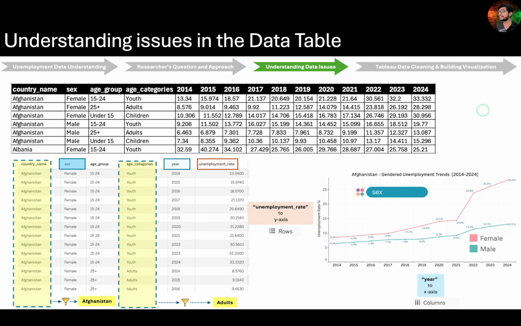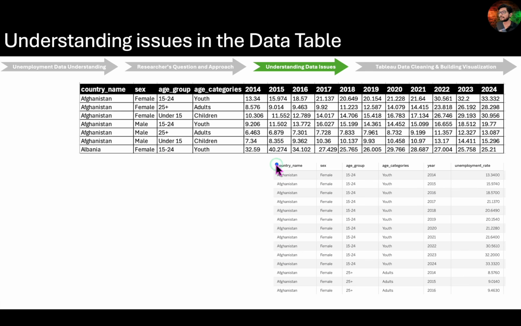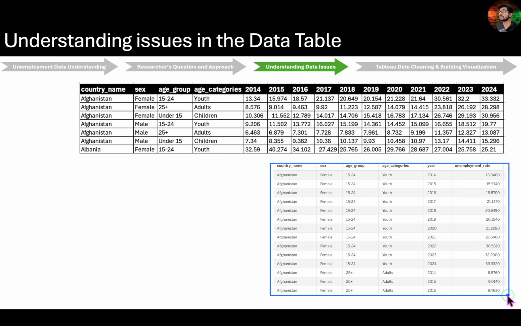Now let's shift gears and explore the same steps from a more technical or theoretical standpoint. This transformed or long format dataset is also referred to as tidy dataset. In a tidy dataset, each observation occupies its own row. For example, this selected data point from the original table represents a single observation.